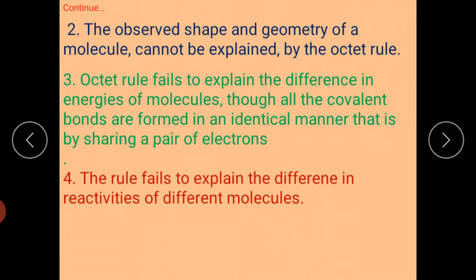In these cases, covalent bonds are formed in the identical manner, that is, by sharing of electrons, but the energy of the covalent bonds is different in different molecules. This cannot be explained by the octet rule.